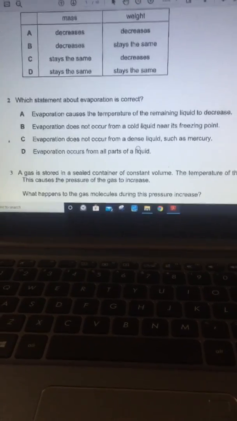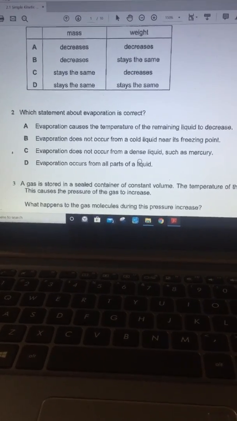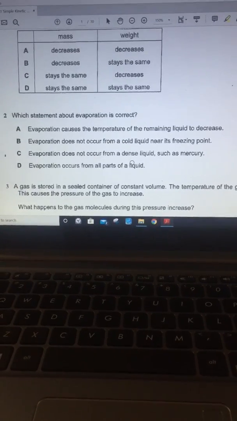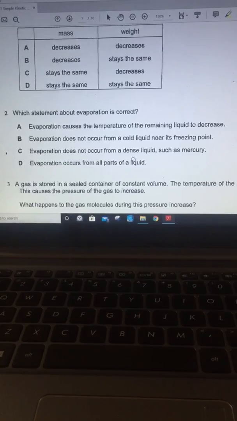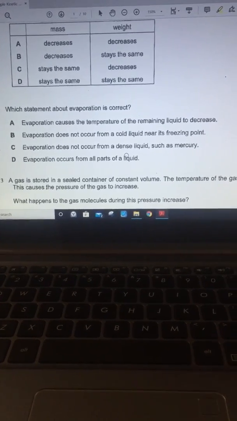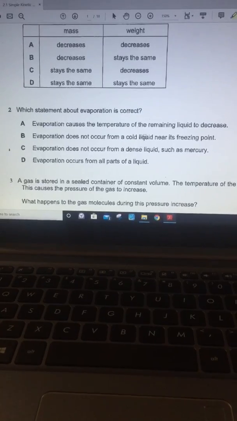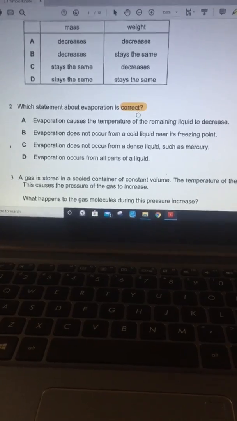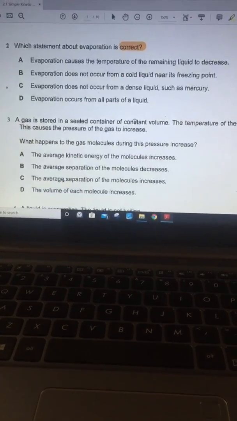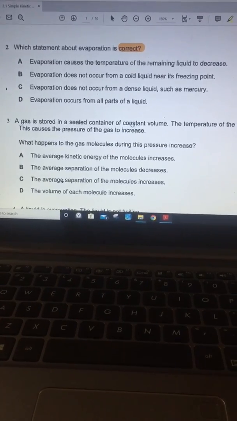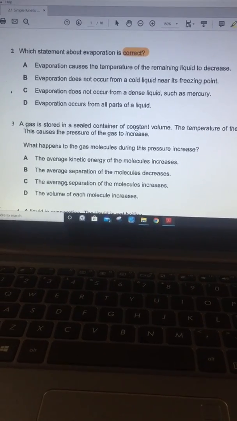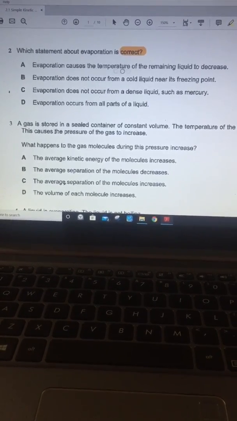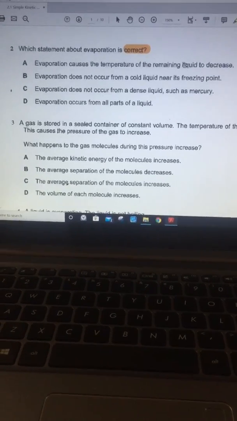The reason is, even if there is a high energy particle deep down in the liquid, it would need tremendous energy to come to the surface, breaking all the bonds in between, and by the time it comes to the surface, it would not have sufficient energy to become gas. So the answer is A. So be careful about the keyword correct. They are not asking which is the incorrect one. So second question, answer is A. Did I say B earlier? Sorry, it's A. Okay, so the correct one is A. That causes the temperature of the remaining liquid to decrease.